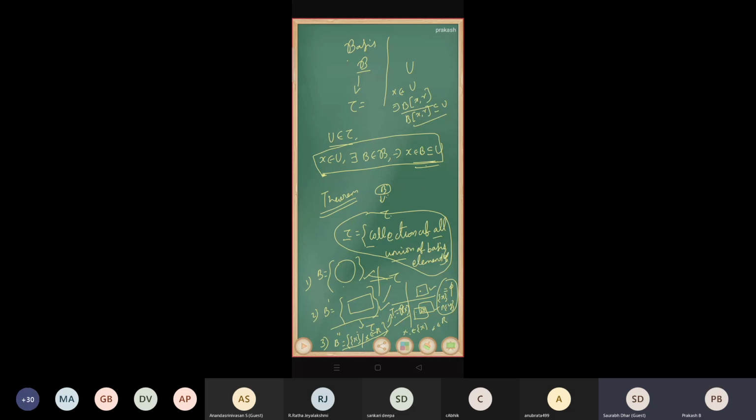Okay. But here we are going to say both are the same by using a comparison. We are going to finally prove that the topology generated by B is contained in the topology generated by B', and vice versa. But you are expecting it using the homeomorphism, right? Yes, sir. Okay, in the next session I will tell you that. We will see it in that way also.